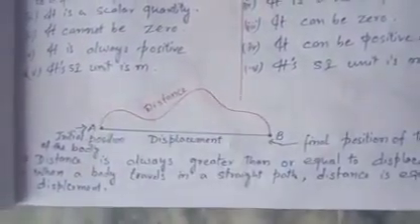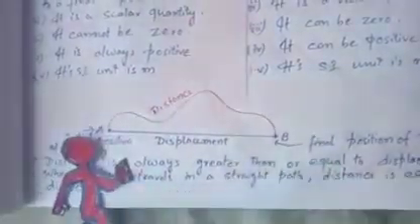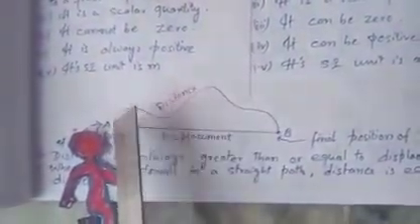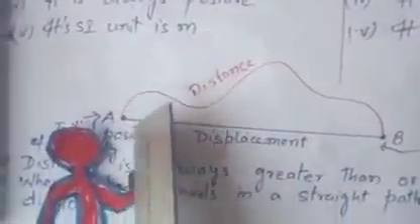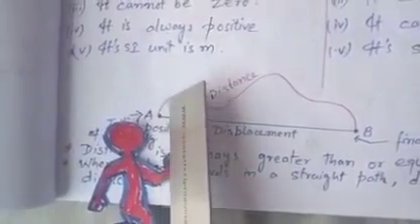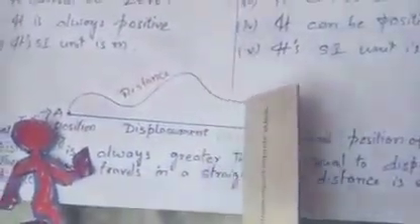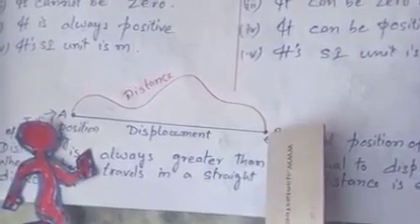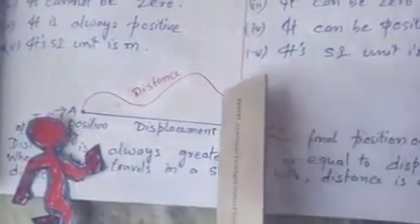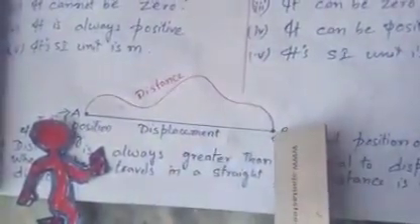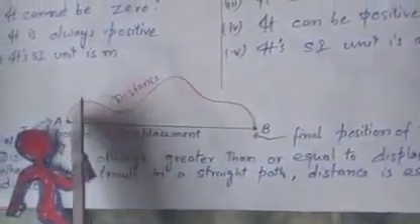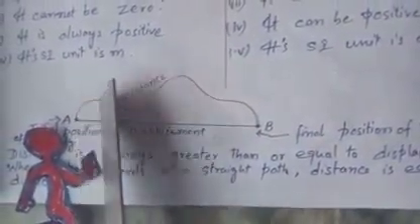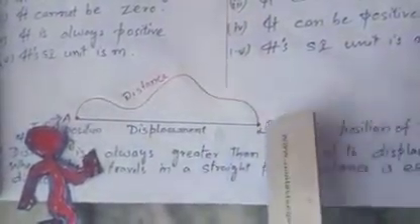The body starts moving from the starting point A, and its path is marked with a red line. The total path traveled by this body is the distance, and it comes to another point B.